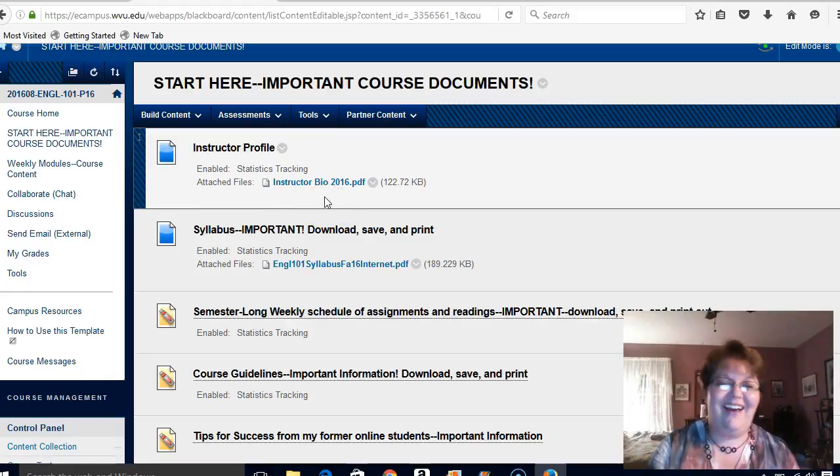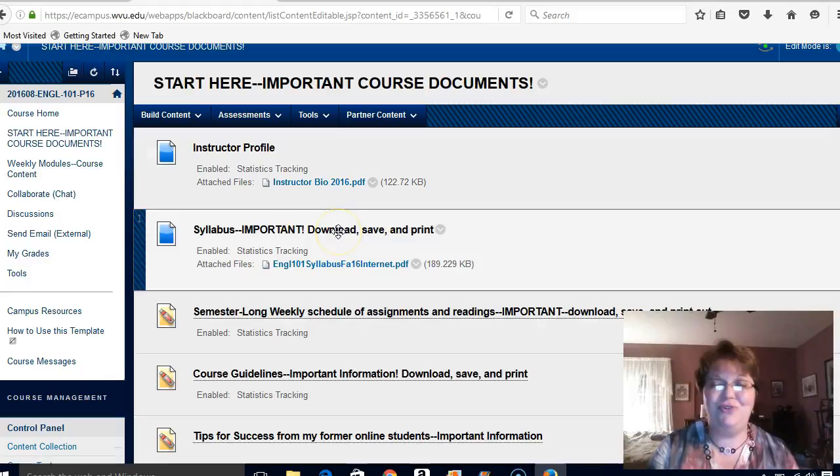You don't have to. The next thing, though, that you do need to read, and as it says, this is important, please download it, save it, and print it. If you don't print it, at least save it so you can refer to it very easily.